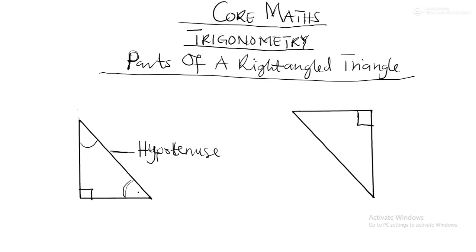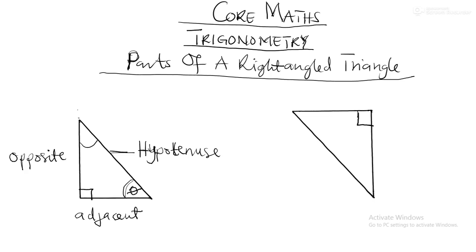Okay, so if I'm using this angle here as my reference angle, let's put theta there. Then this side will be called opposite, because it's opposite to the reference what? Angle. So the name of this side will be what? Opposite. The English people will say opposite. So this side is called opposite because it's opposite to the what? The reference angle. Okay, and then this side will be called adjacent.